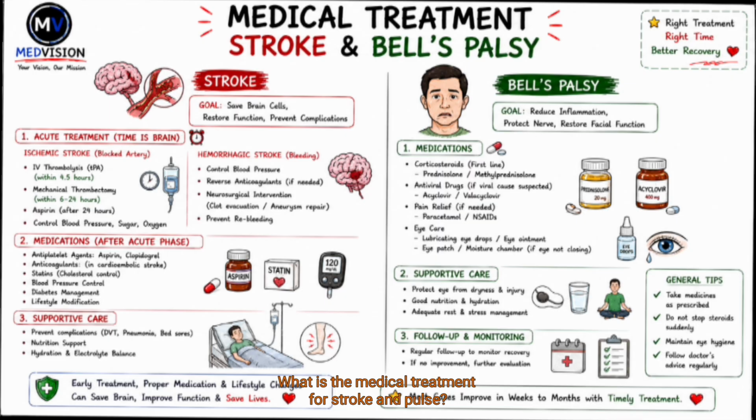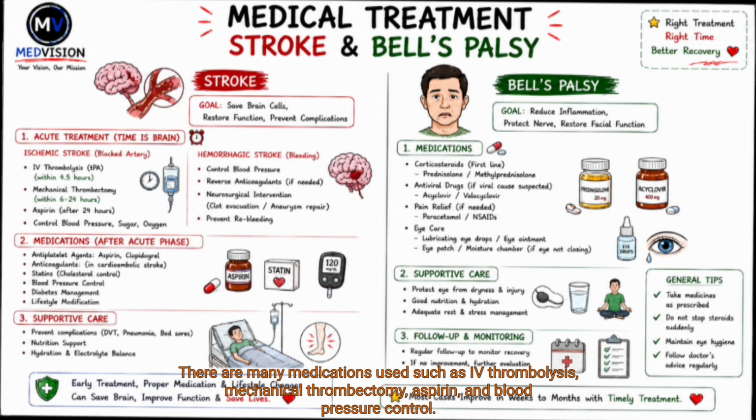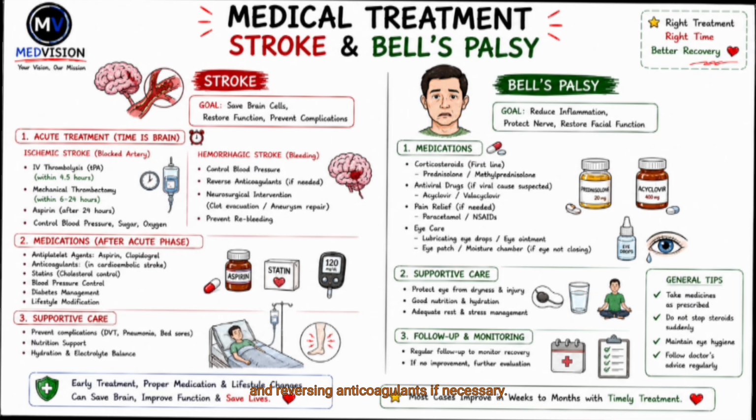What is the medical treatment of stroke and Bell's palsy? In stroke, there is acute treatment because time is brain. In ischemic stroke, where an artery is blocked, there are a lot of treatments: IV thrombolysis, mechanical thrombectomy, aspirin, and control of blood pressure, sugars and oxygen. But in hemorrhagic stroke, there is control of blood pressure, reversal of anticoagulants if needed, and neurosurgical interventions if needed.